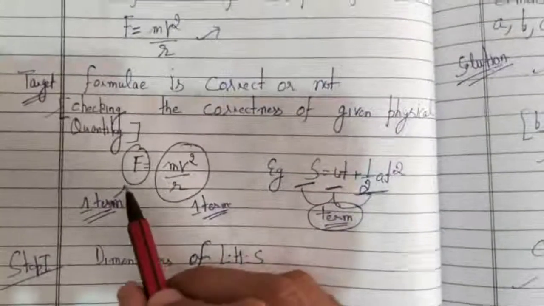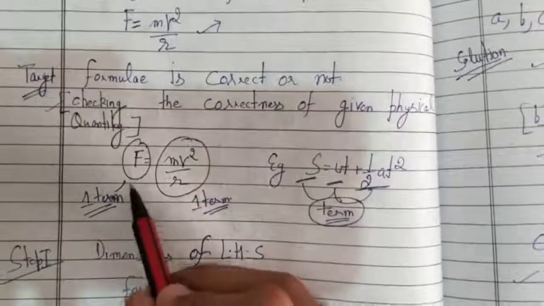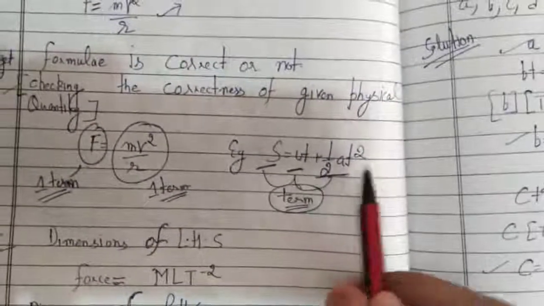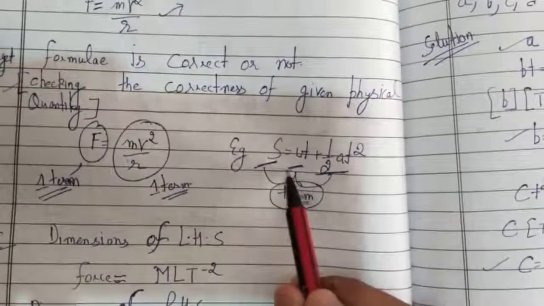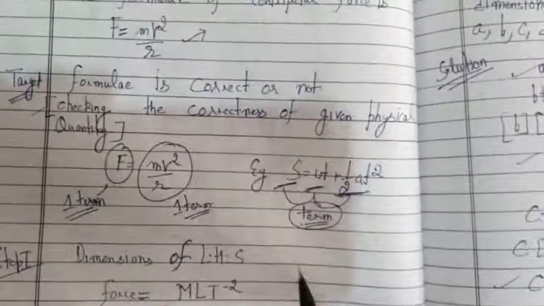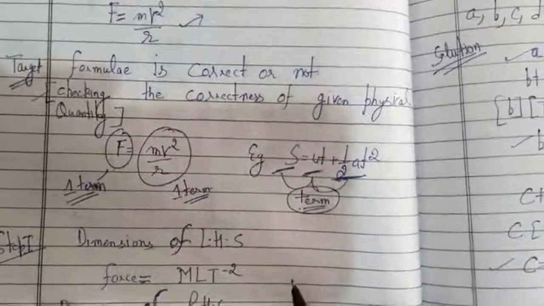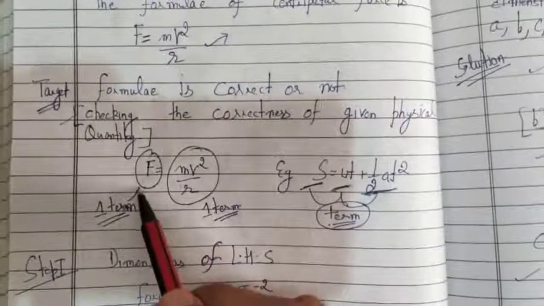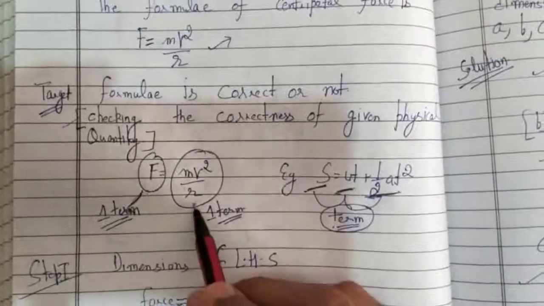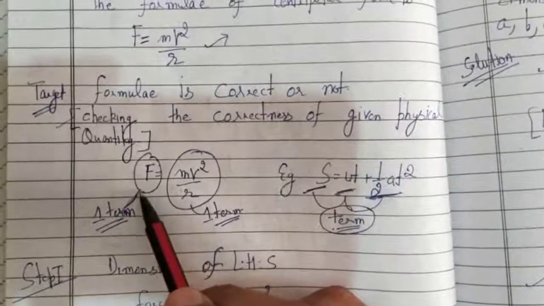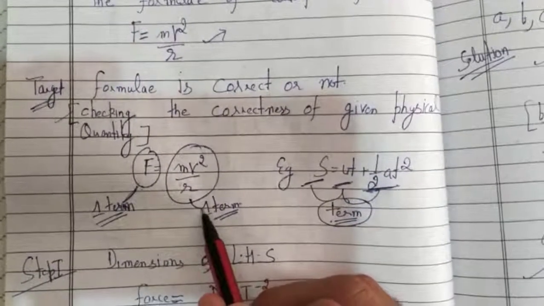So F is equal to mv square upon r. This is one term and this is also one term. S is equal to ut plus half at square. This is one term, this is one term, this is one term. I think the term concept is very well known to you in mathematics. So this is left hand side, this is right hand side. We will find the dimensions of left hand side and of right hand side. If the dimensional formula of left hand side and right hand side match, the formula is correct, otherwise the formula is not correct.